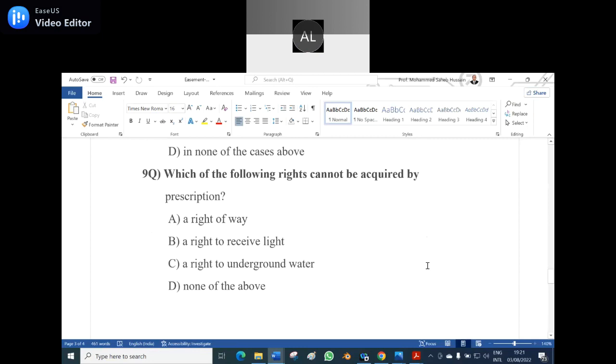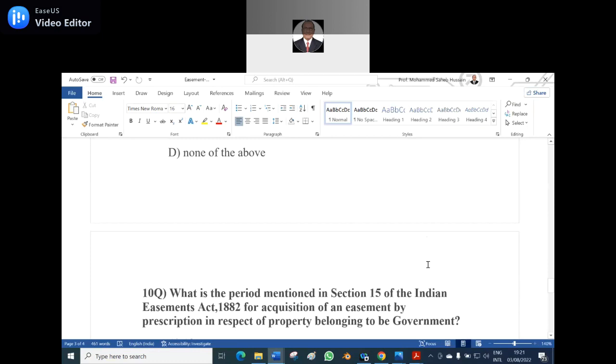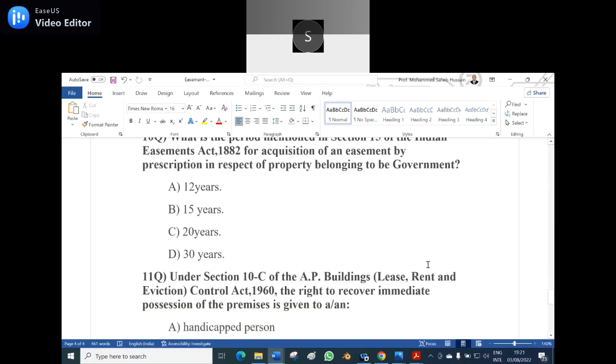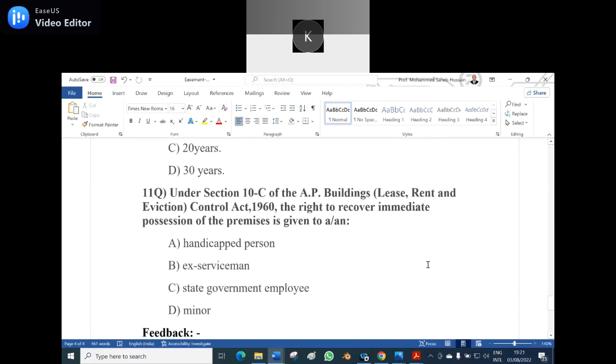Okay. Anyway, let us check it later. Now, the 10th question is, what is the period mentioned in section 15 of the Indian Easement Act 1882 for acquisition of an easement by prescription in respect of property belonging to the government? A, 12 years, B, 15 years, C, 20 years, D, 30 years. Option D, 30 years. Yes, option D is the right answer. For others it is 20 years, but for government it is 30 years.